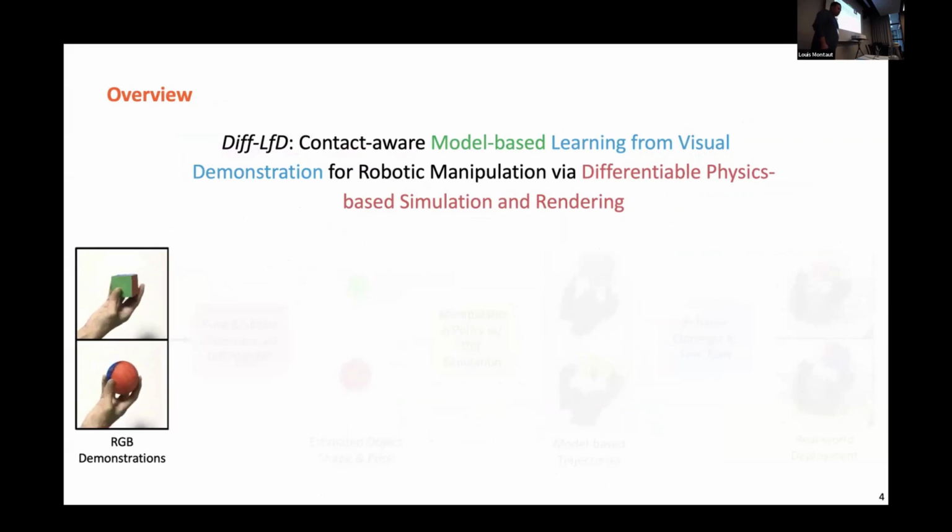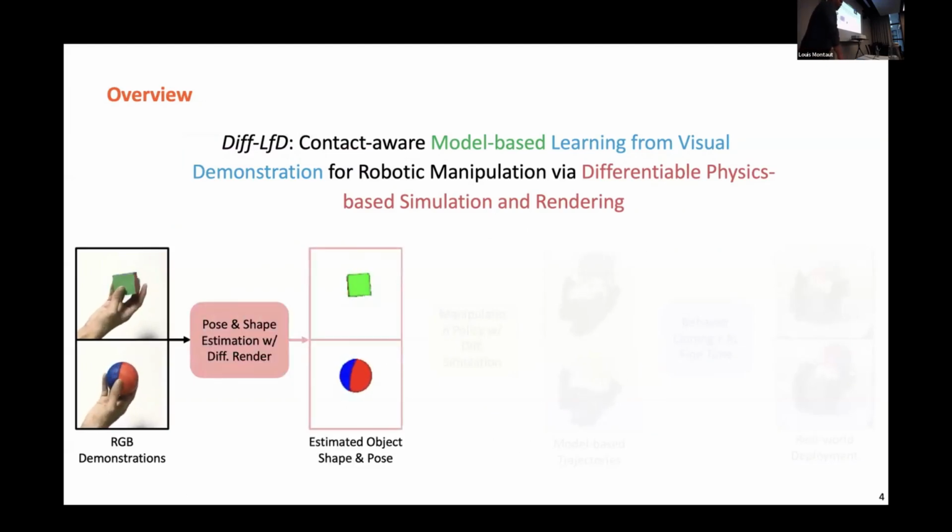So this is a general overview of one of the works, so-called deep learning from demonstrations. The idea is this: given a human demonstration that only has RGB videos, we hope to have a perception model that can do shape reconstruction and estimation. Given these videos, we hope to leverage differentiable physics and differentiable rendering to estimate and reconstruct the shape.